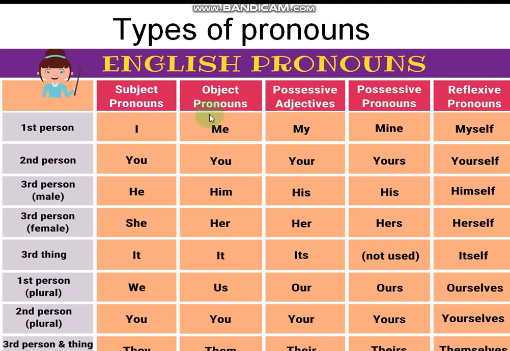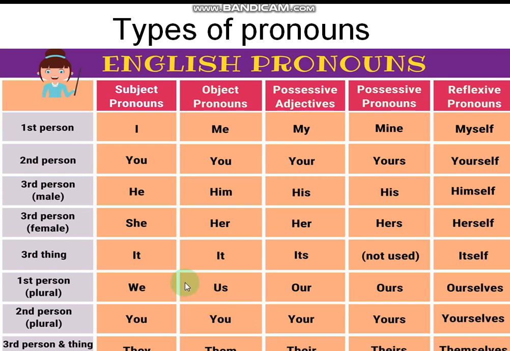Me is used instead of whose name, my, mine, myself. Similarly, find out instead of whose name you is used. Name means noun. Instead of which noun you, your, yours, yourself is used. In this way, just check it. No need to worry about it. Just find it out.